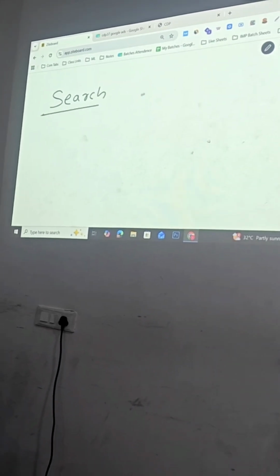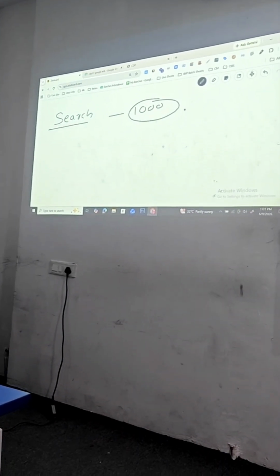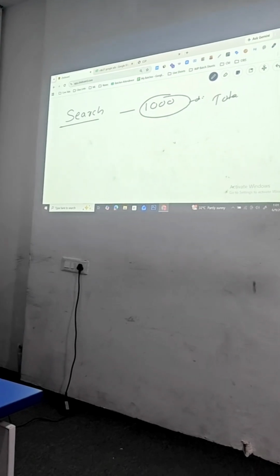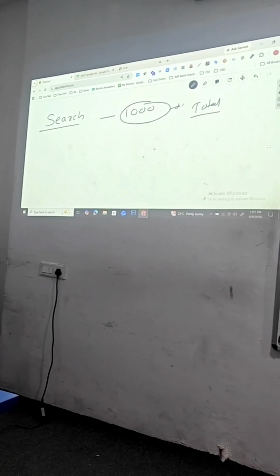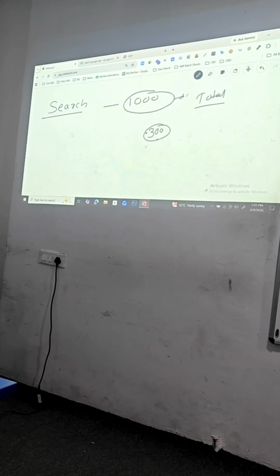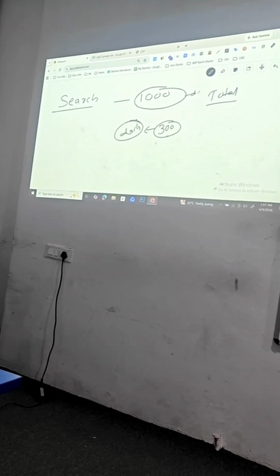This is not the daily budget. This is the total budget of your campaign. The daily budget will start at 300 rupees.